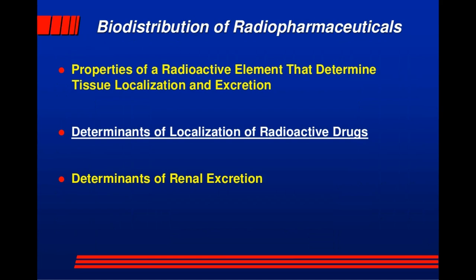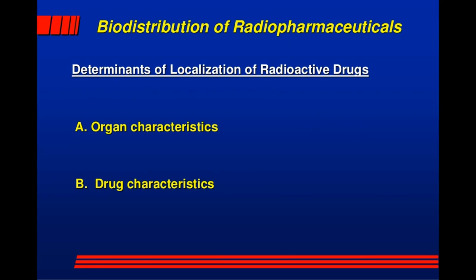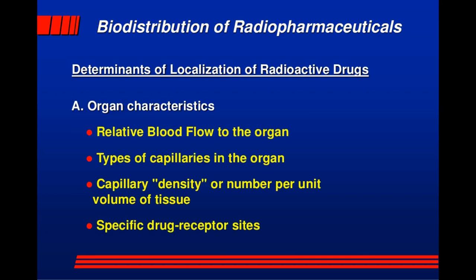Properties of radioactive elements that determine tissue localization and excretion: determinants of localization of radioactive drugs, and determinants of renal excretion. Determinants of localization of radioactive drugs: A, organ characteristics; B, drug characteristics.